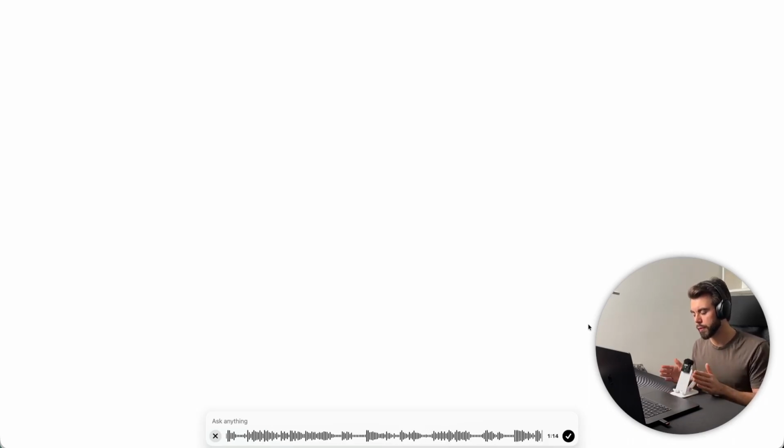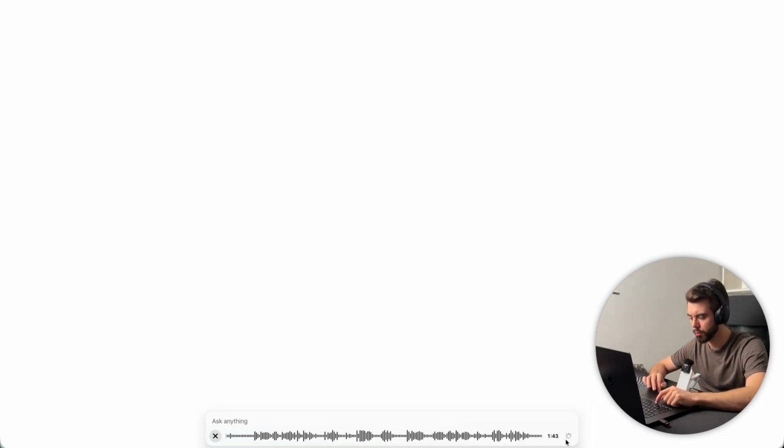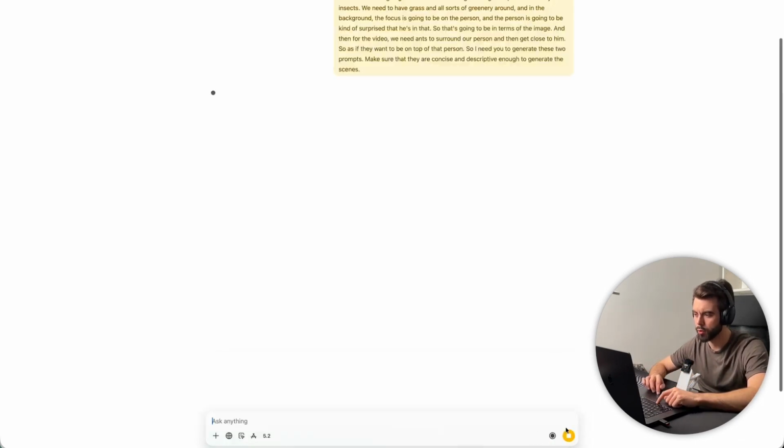And then for the video, we need ants to surround our person and then get close to him as if they want to be on top of that person. So I need you to generate these 2 prompts. Make sure that they are concise and descriptive enough to generate the scenes. There you go. So once we have that, I'm going to send, and we'll have ChatGPT generate 2 prompts.